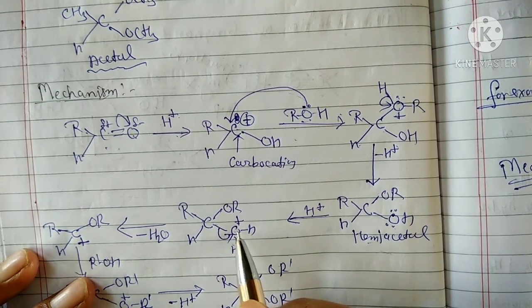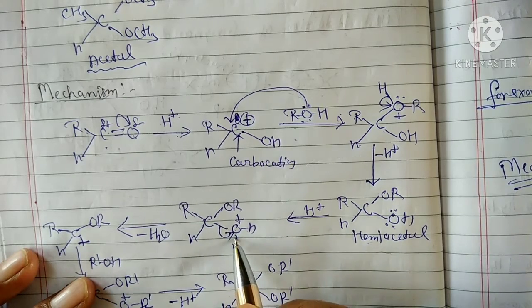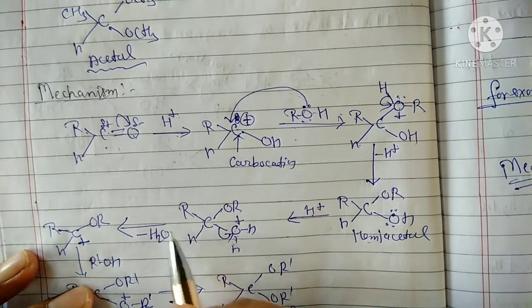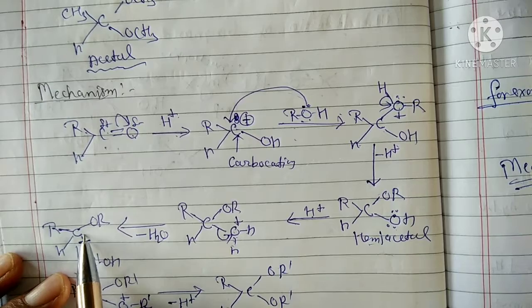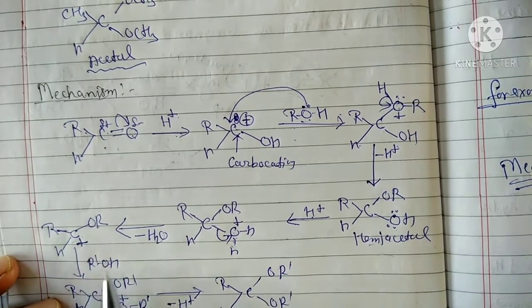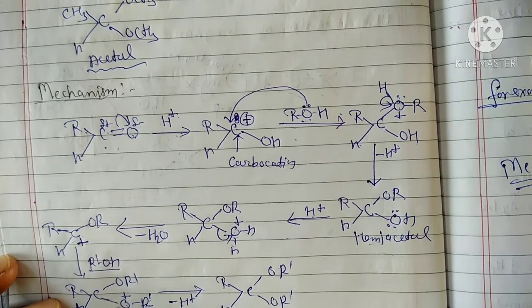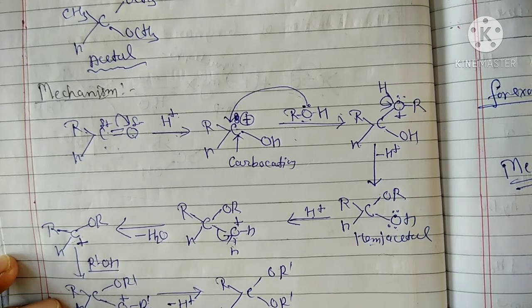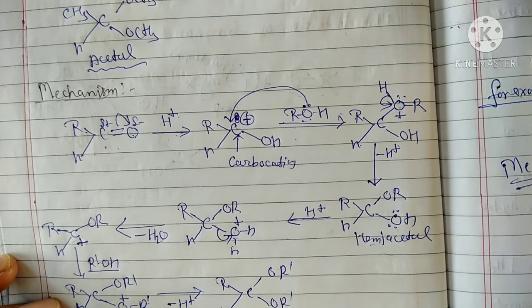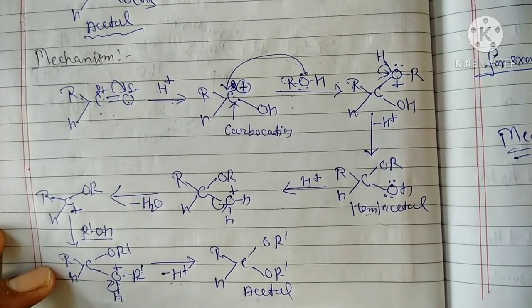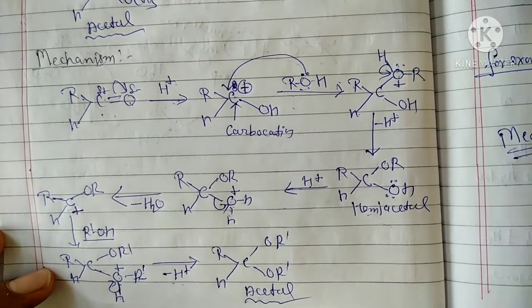This oxygen and two hydrogen atoms will be removed as a water molecule to form a carbocation. This carbocation further reacts with alcohol to form OR-H, and after deprotonation, that is removing of H plus ion, to form the product whose name is acetal. Okay, students.